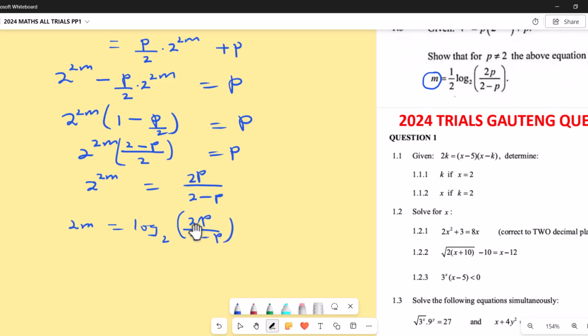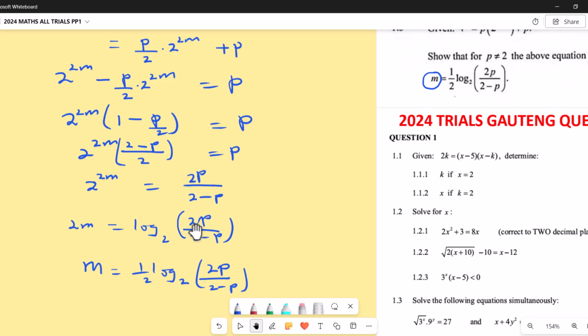Now to remain with the m, my m equals to a half, then log base 2 of p divided by 2 minus p. Hope we are together. That's how we get it.